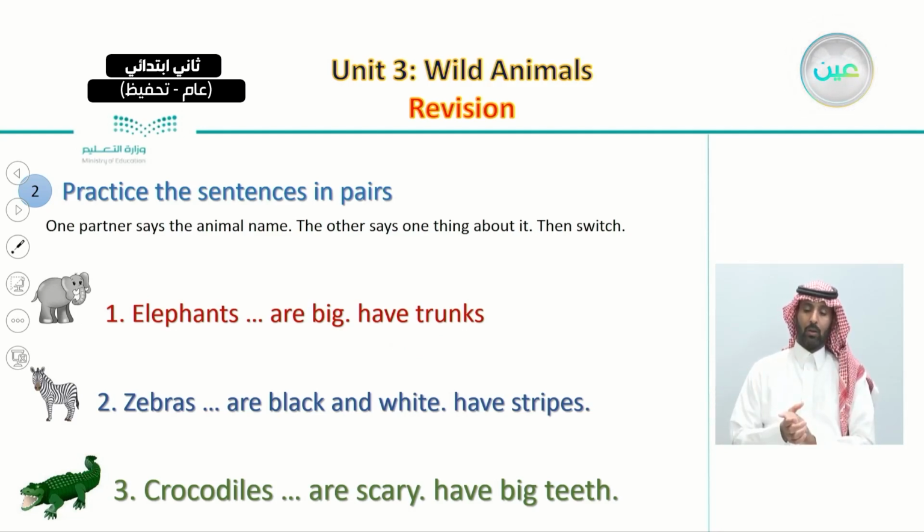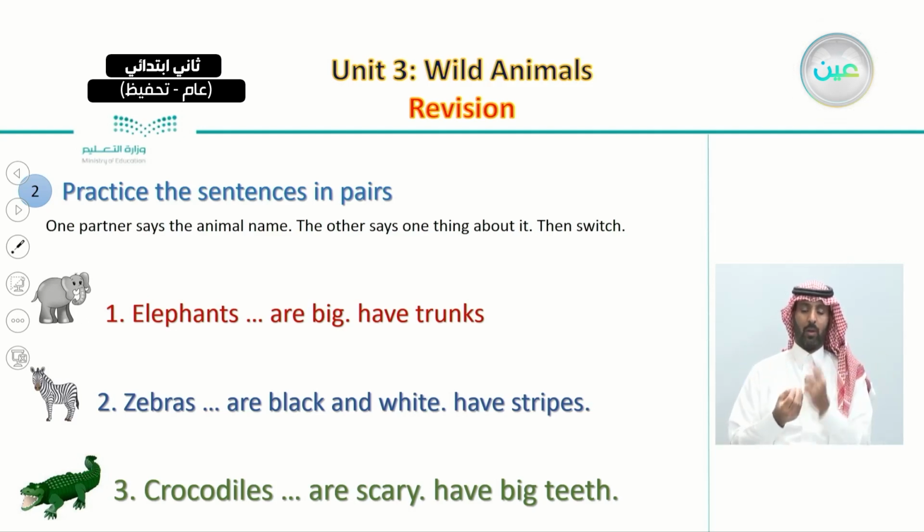And you can later on switch. Then your partner can name any animal that he or she can see from here. And when he or she says the animal's name, then it's your part to say one or two things about this animal.